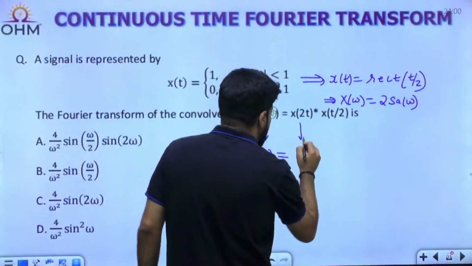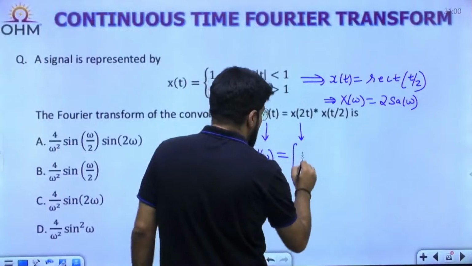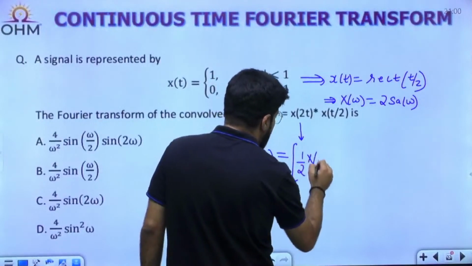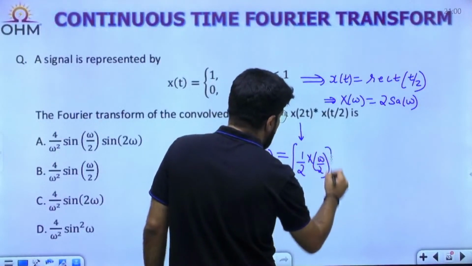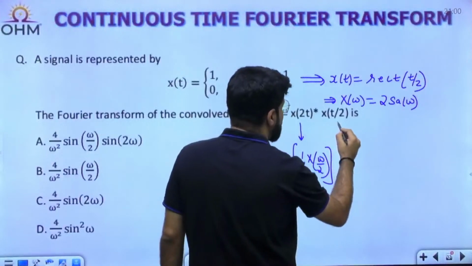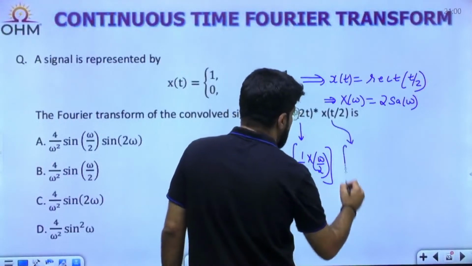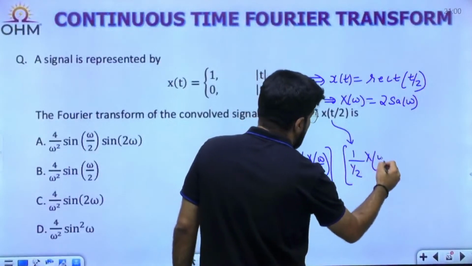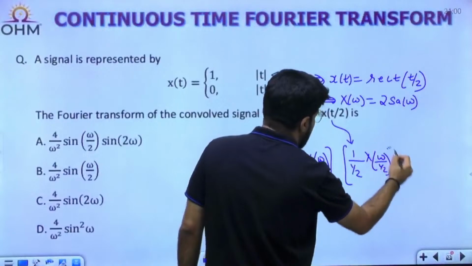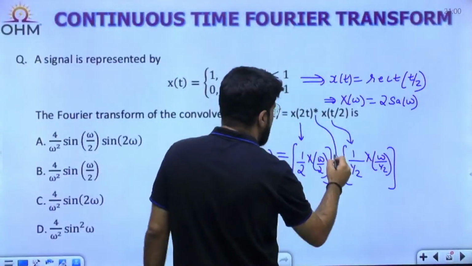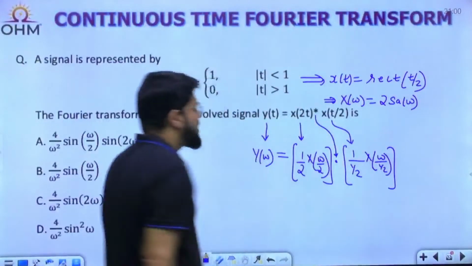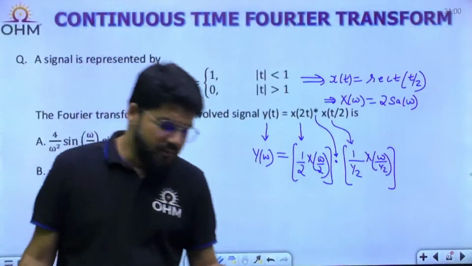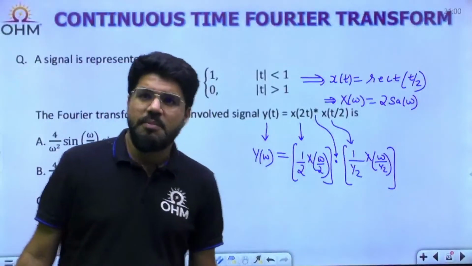The Fourier transform for x(2t) is 1 by |a|, X(omega by a), so 1 by 2, X(omega by 2). For x(t/2), again 1 upon |a|, 1 upon half, X(omega upon half). Correct. Convolution in time is multiplication in frequency. By the convolution property, the Fourier transforms should be multiplied.